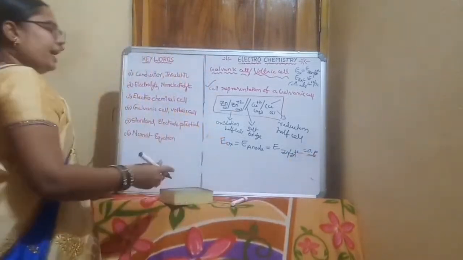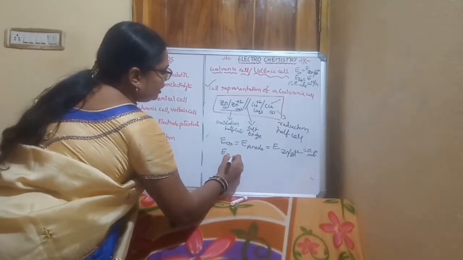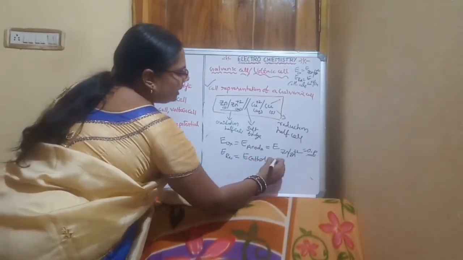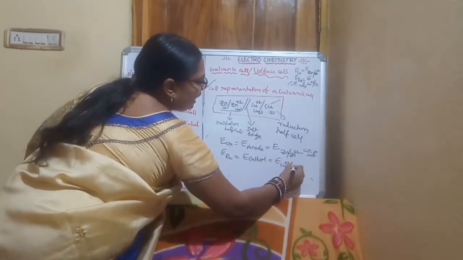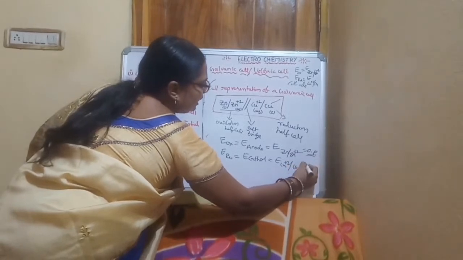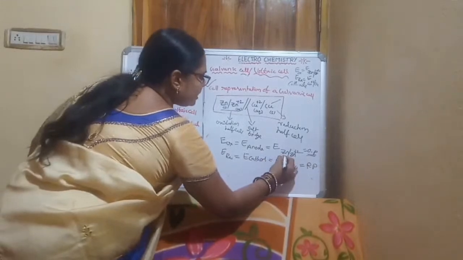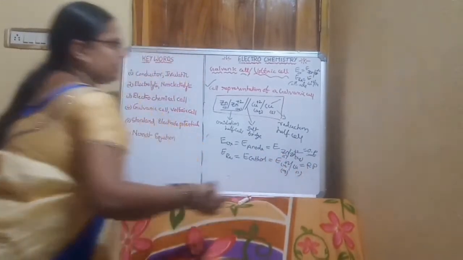And the reduction potential, E reduction, is equal to E cathode, that is E Cu+2 by Cu, the redox potential. So here this is a solid phase, this is aqueous phase, this is aqueous phase, and this is solid phase.